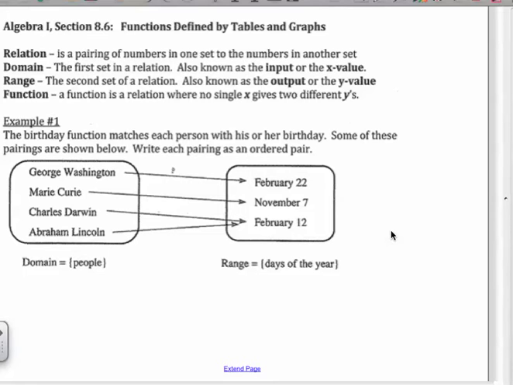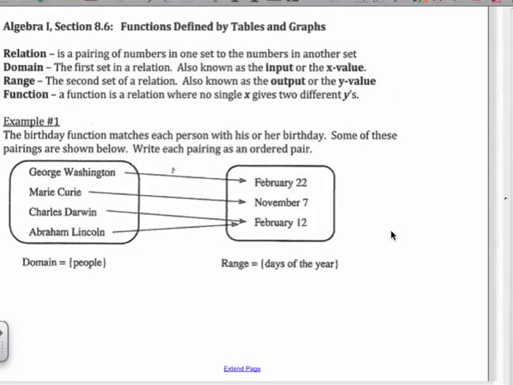But let's look at this for a moment. A relation is just a pairing of numbers, that these numbers are related in some way. The domain is the first set in a relation, and we also call it the input, or it's the x value. It's what we plug in. Now the range is what gets spit back out to us. We call it the output, or it's the y value.